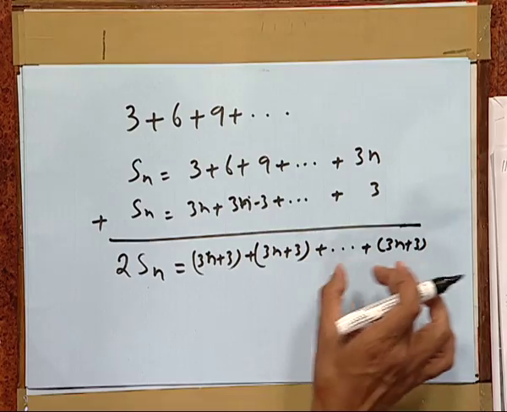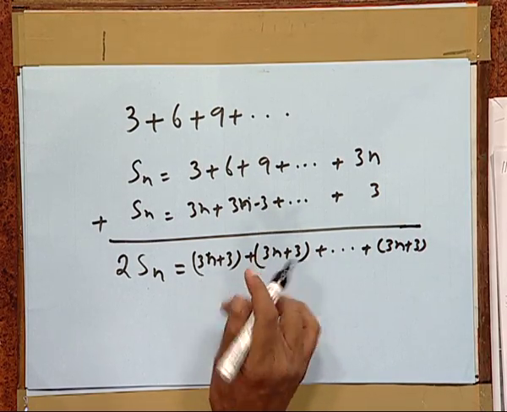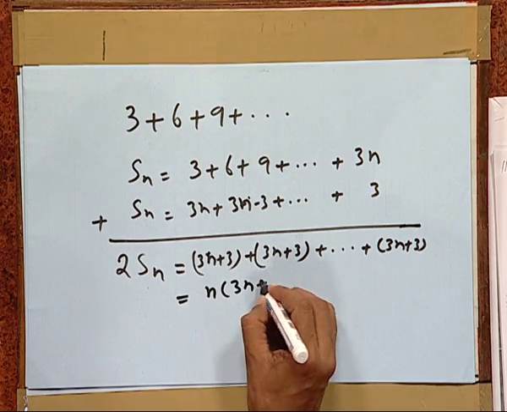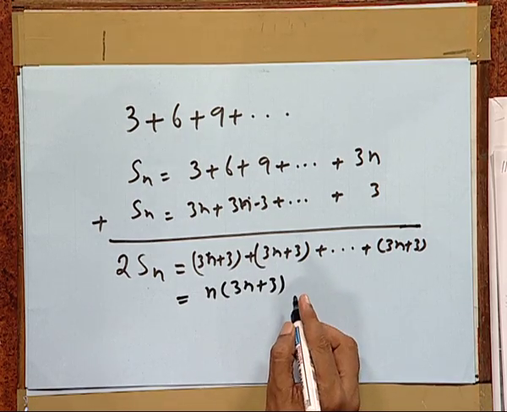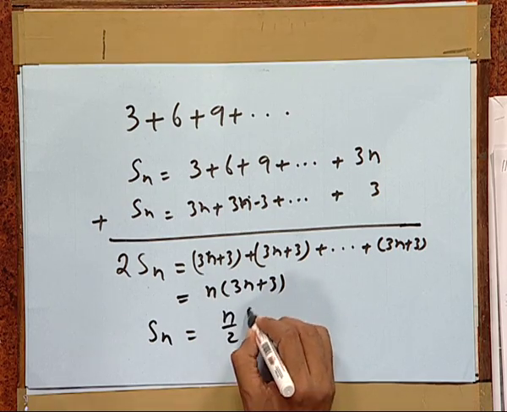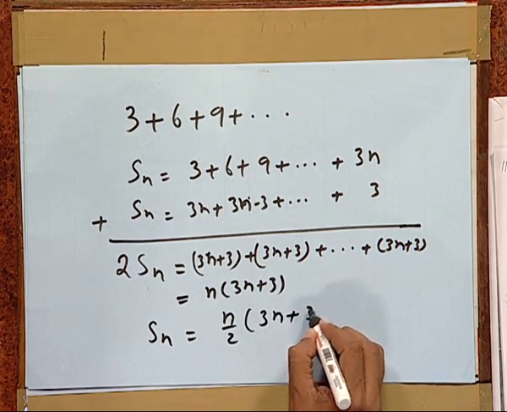So, in this sum 3n plus 3 is occurring exactly n times. So, it equals n times (3n plus 3). Now, mind, this sum is the value of 2Sn. So, we get Sn is equal to n by 2 times (3n plus 3).